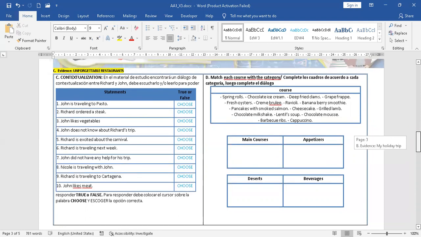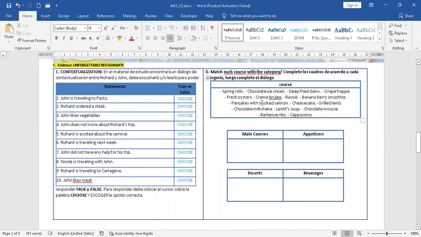And in the second part of this evidence, you have here some courses, like types of meal. You will see that also in the material. You will have to study it on your own, because that is like vocabulary.